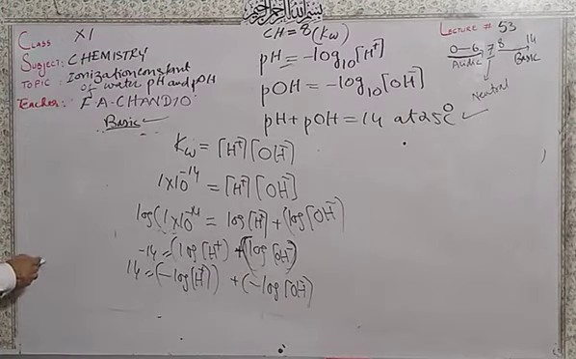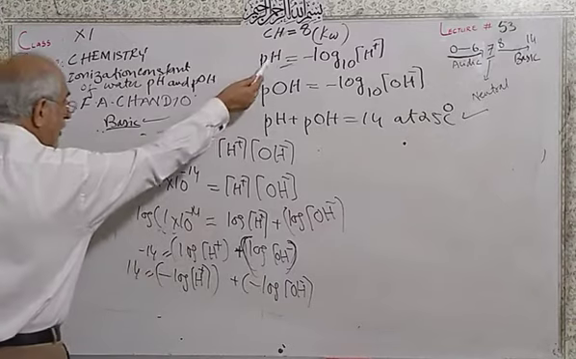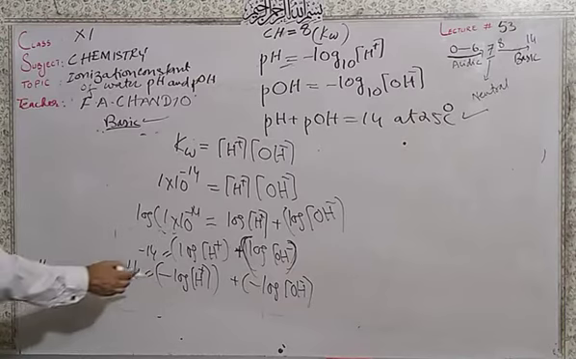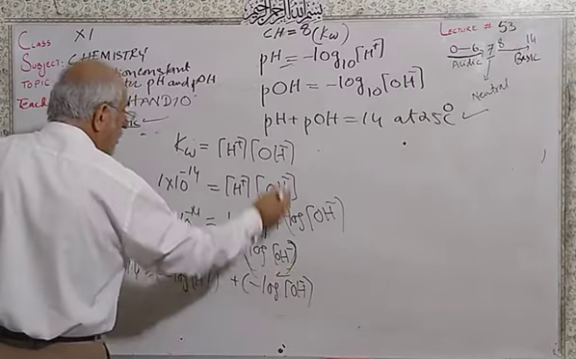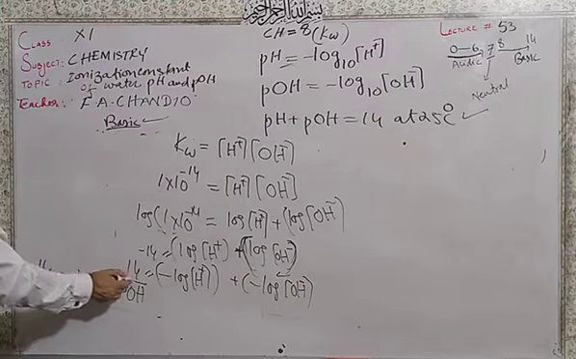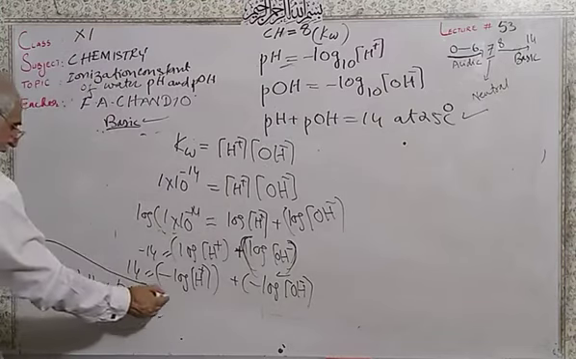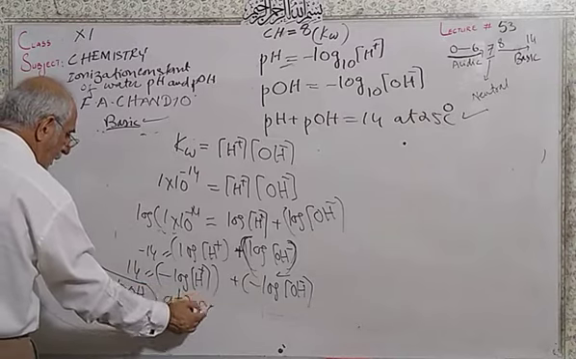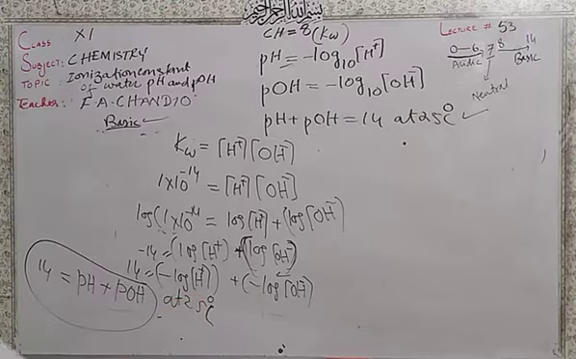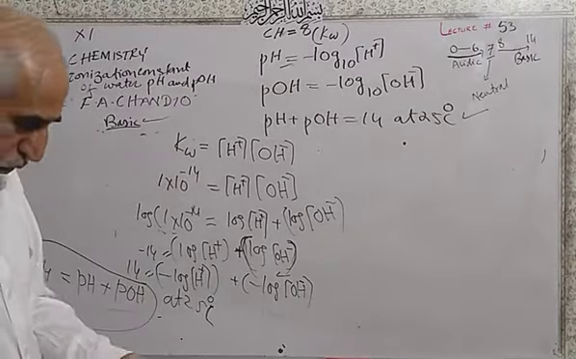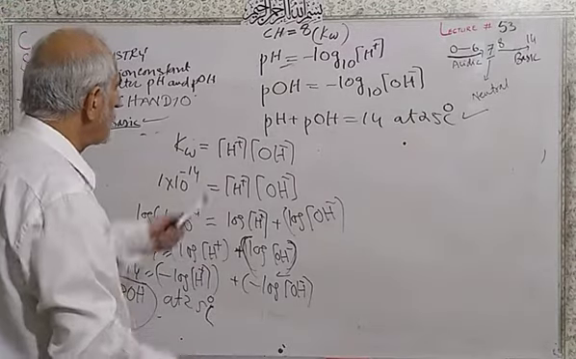So this is 14, and minus log of hydrogen ion concentration is equal to pH. The sign is plus, and minus log of hydroxide ion concentration is equal to pOH. So at 25 degrees Celsius, pH plus pOH is always 14. So this is a proof.